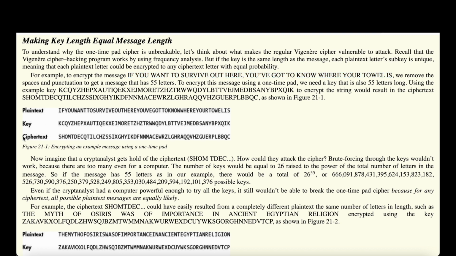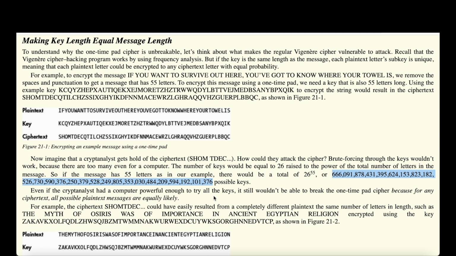Now if we assume that a hacker gets a hold of our ciphertext, they may want to try to break this, but brute forcing through the keys really won't work, because with 55 letters here, no computer would be powerful enough to break this. Each of those subkeys of course can have 26 different options, all the letters of the alphabet, and we have 55 letters, so therefore there are a total of 26 to the power of 55 keys, which is equal to this huge number here, so a computer won't be able to break that.